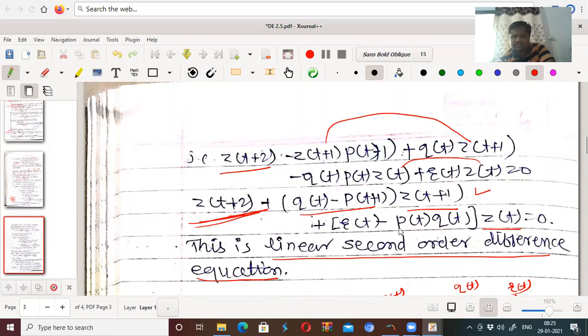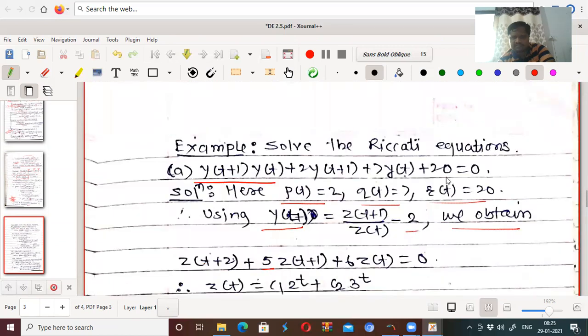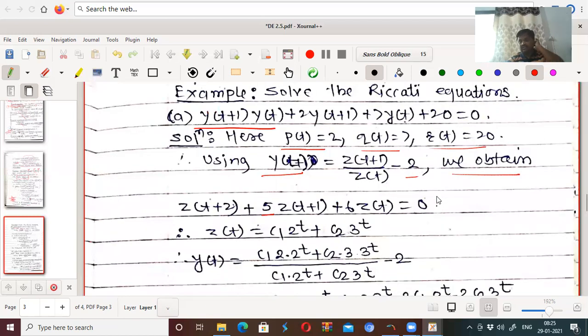So q(t) minus p(t) plus 1, and here r(t) minus p(t) into q(t): 20 minus 7 into 2, that is 14. Therefore, you get 6. And q(t) minus p(t) plus 1, as p(t) is 2, p(t) plus 1 is also 2. So this minus this we get. This is the second order.